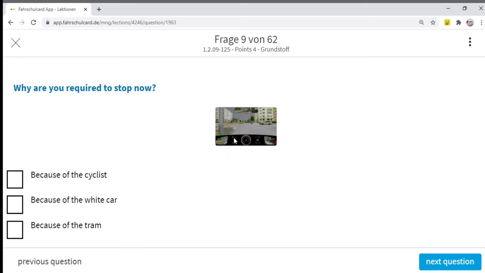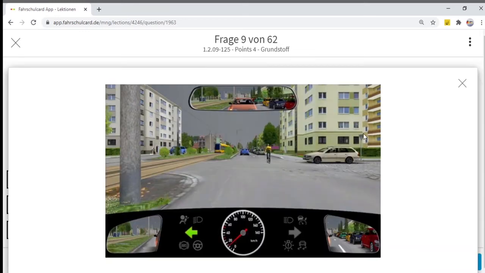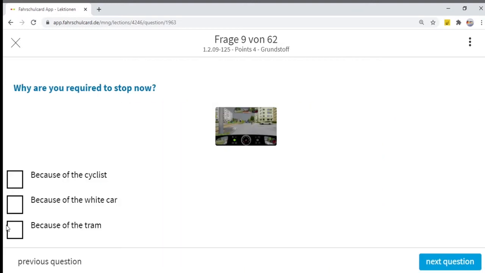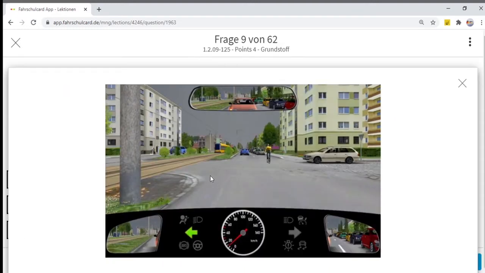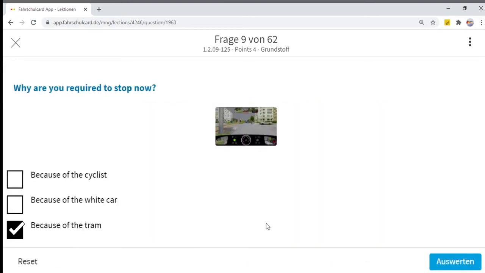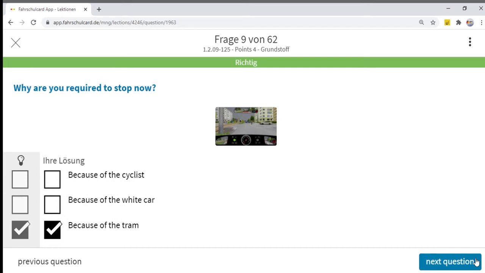Because of the white car, we know that we are on the priority road, and this white car, because of this red inverted triangle, forward gewähren, has to wait for us, because we are on the priority road. Because of the tram, we are taking a left turn, and whenever you are taking a left turn, you have to give way to the oncoming traffic. So because of the tram, you have to wait. This is the correct answer.